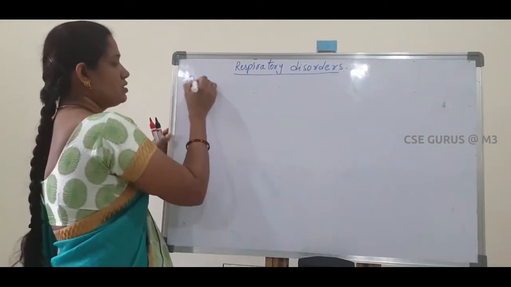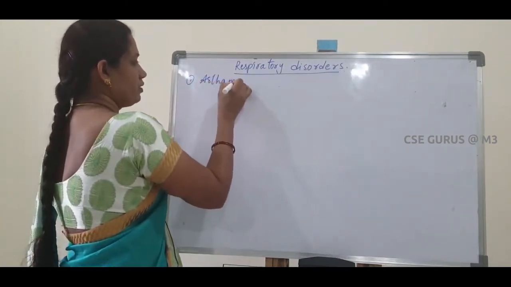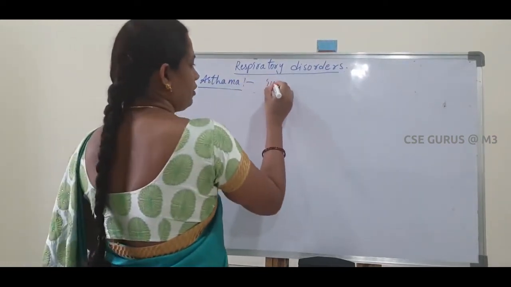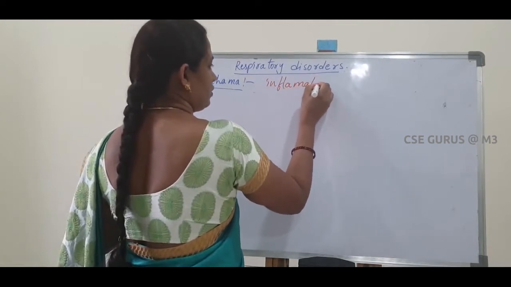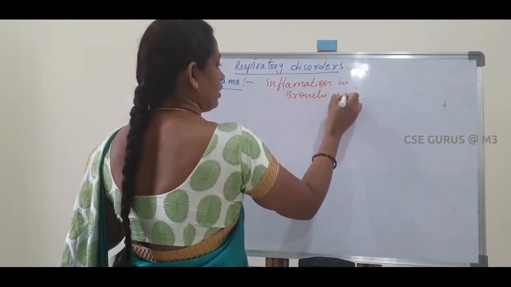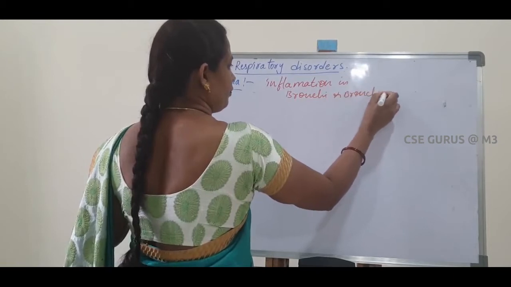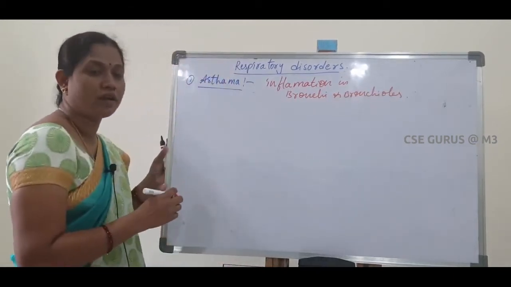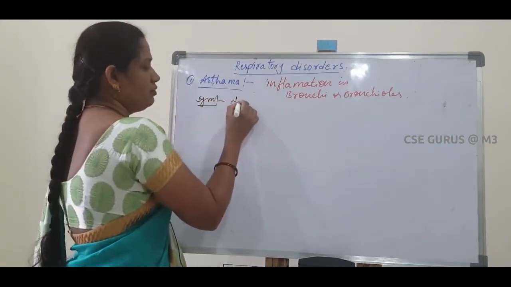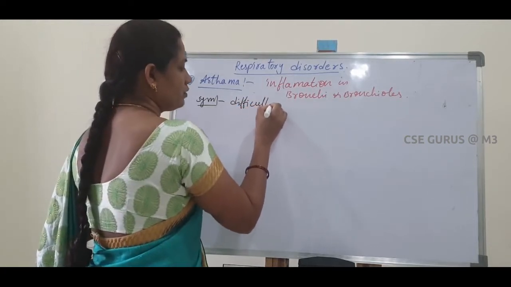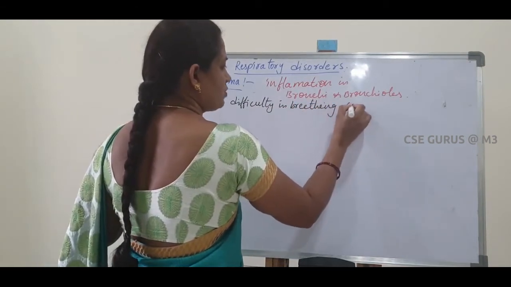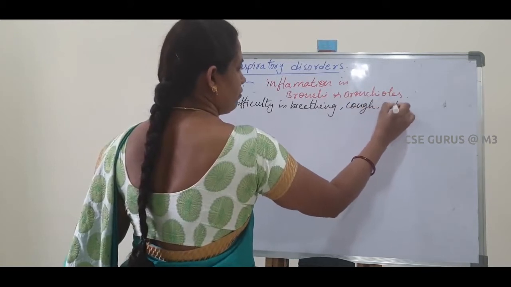So first of all, the first disorder is asthma. Asthma mainly occurs due to inflammation in the bronchi and bronchioles. So inflammation takes place in the bronchi and bronchioles. What are the symptoms of this asthma? Difficulty in breathing, next cough, and wheezing.